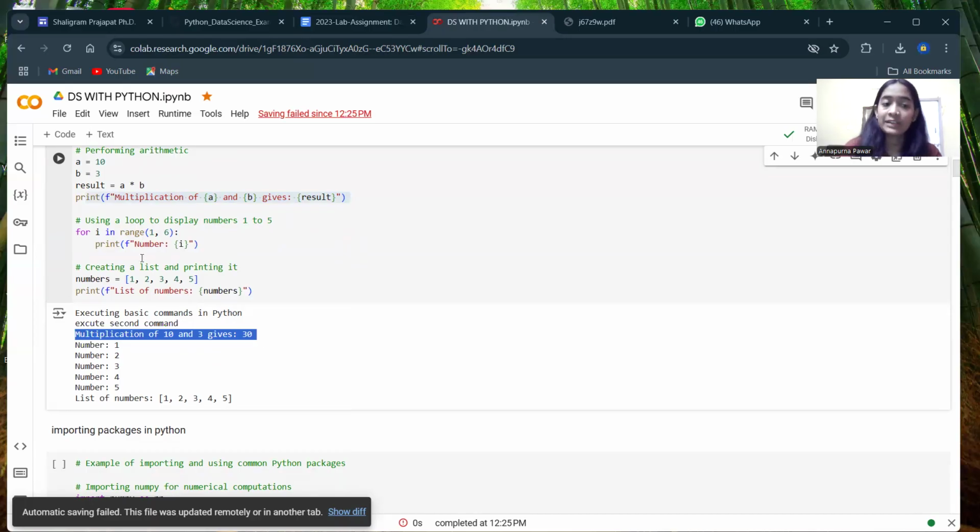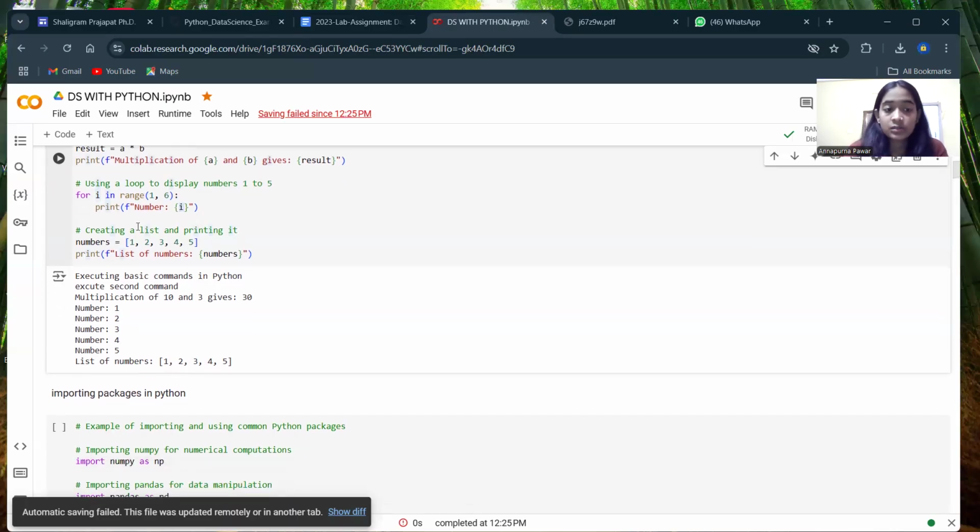Using a loop and a list, here are some examples. How we can use a loop to display numbers: i in range is given as 1 comma 6. The range goes up to n minus 1, that is 6 minus 1, that is 5. So it will print the numbers starting from 1 to 5. Print number i: it will continue the loop, first 1, then 2, 3, 4, 5. That's the thing. Now, what is a list?